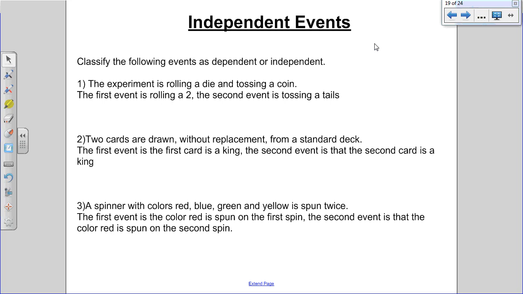No. If that was to happen first, it would have been 1 out of 2 to flip a tails. If I go and roll a 6, the odds of me flipping a tails are still 1 out of 2. Still the exact same. These would be independent events. They don't affect each other. It does not matter what I rolled.